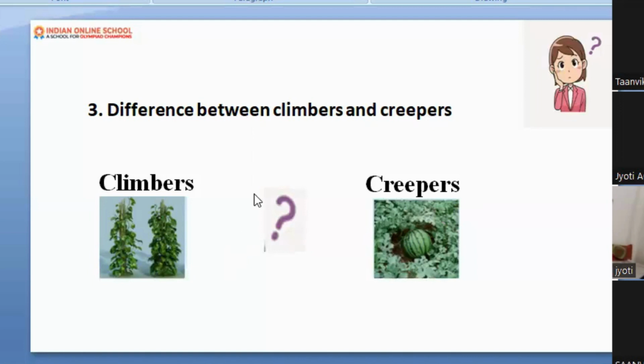Because it's very big. Big in the creeper? It's a very big fruit. Yes. It's a very big fruit. Very good. Perfect answer. That's what I want to hear from you. Perfect. Very nice, beta. Okay, let's move ahead.